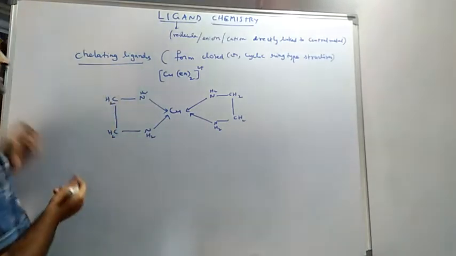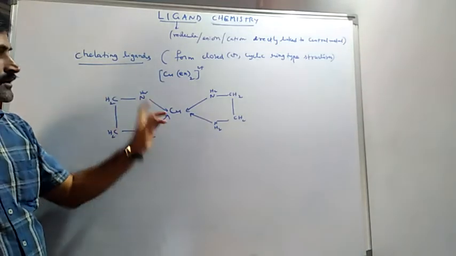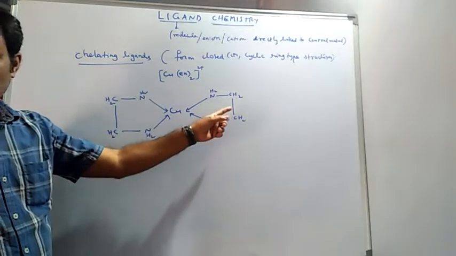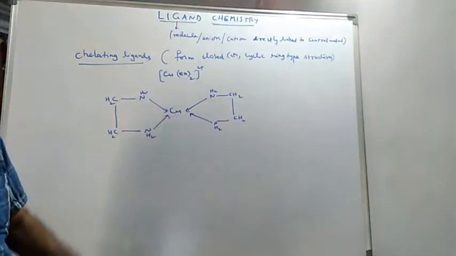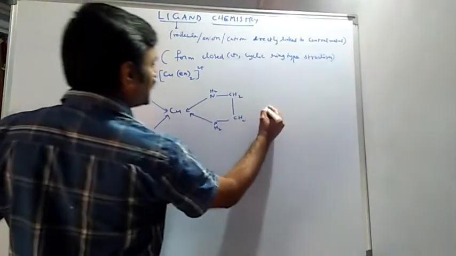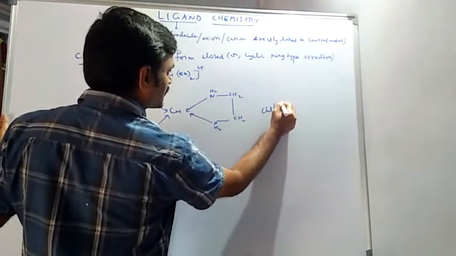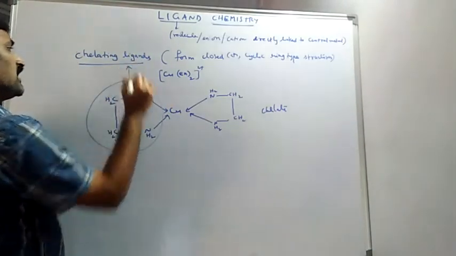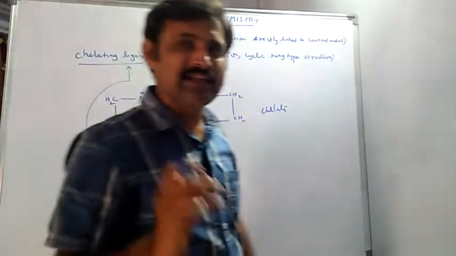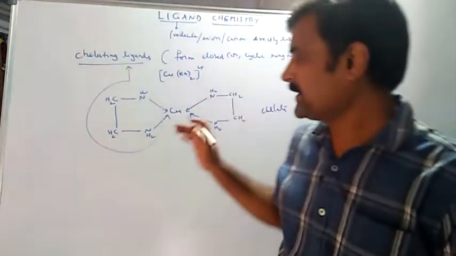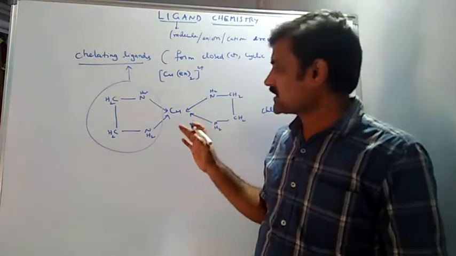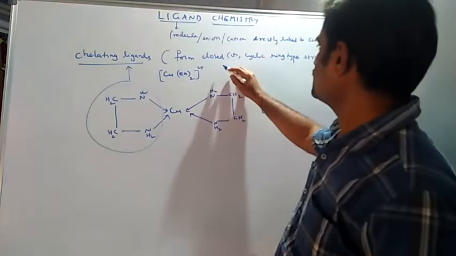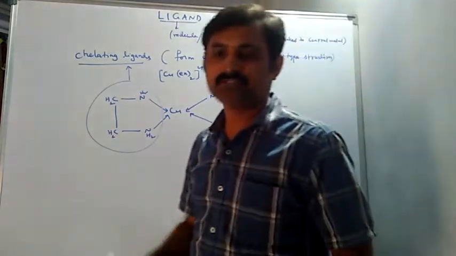So even though ethylene diamine is a bidentate ligand, it is forming a closed cyclic ring type of structure in the copper complex. To make this complex a chelate, this ligand is called a chelating ligand. So what is a chelate? What is a chelating ligand? A chelate is a stable complex and these ligands are called chelating ligands. They form closed or cyclic ring type of structures.